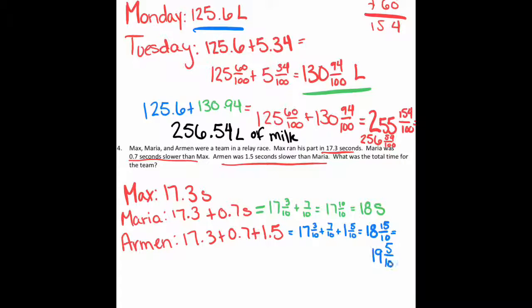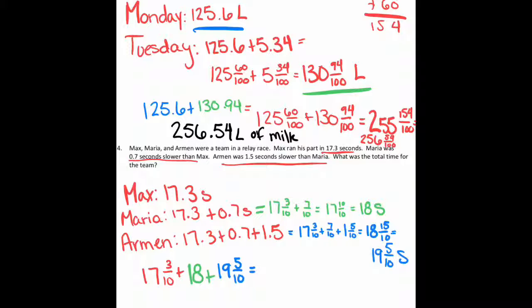Now I'm going to add Max's, Maria's, and Armin's totals together. So I'm going to say 17 and 3/10 for Max, plus 18 wholes for Maria, plus 19 and 5/10 seconds for Armin. Now 17 plus 18 plus 19, let's do that off to the side.